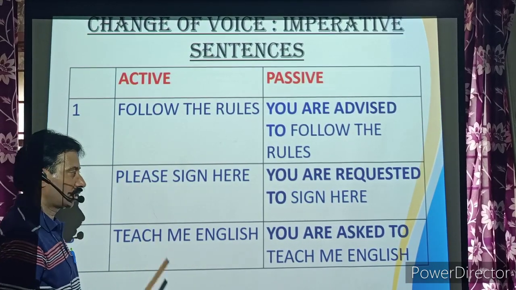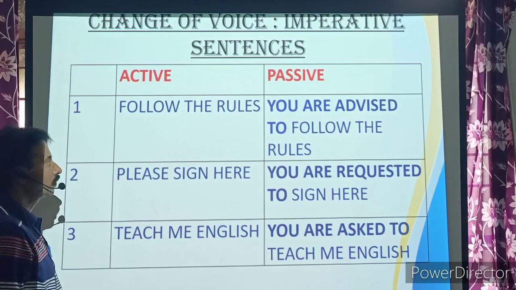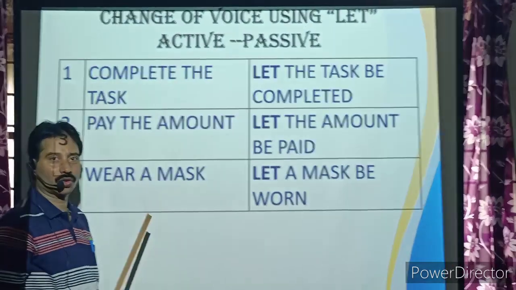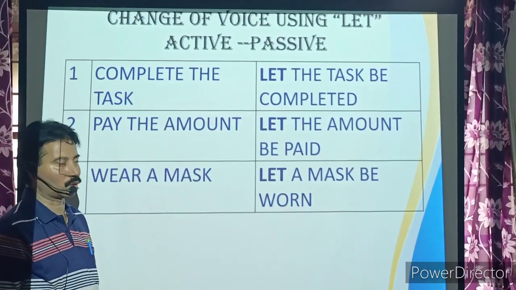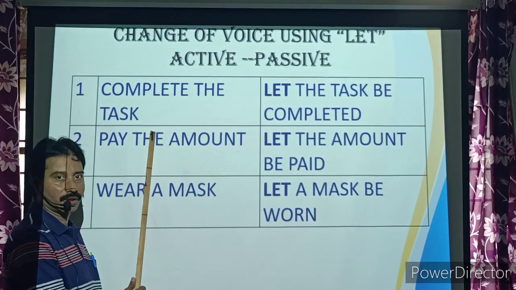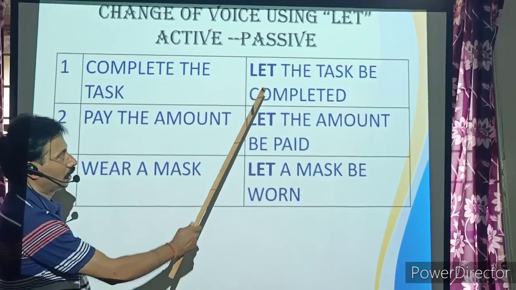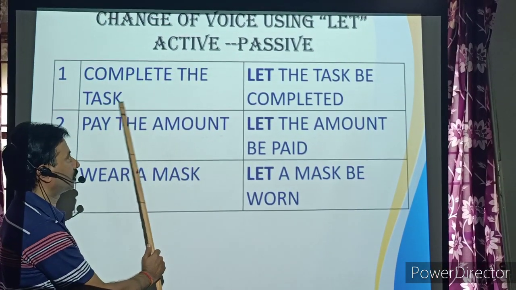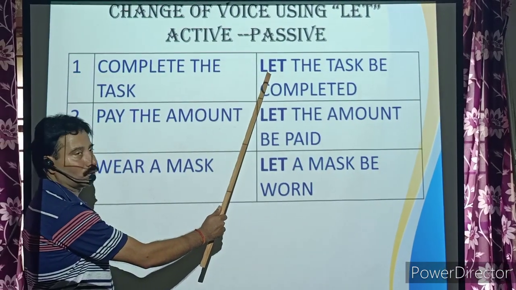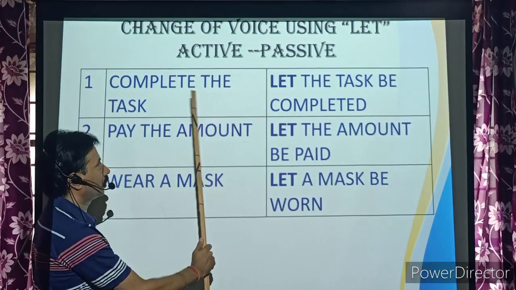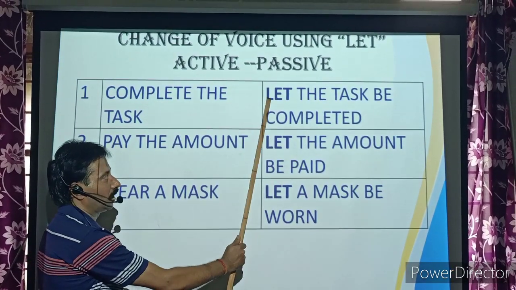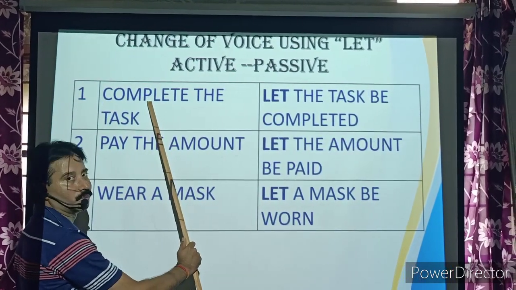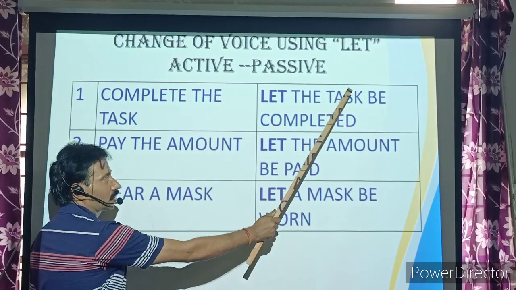Hope I am clear. Take a screenshot of this. The next one is, you can use let also for imperatives. Complete the task. It is an imperative. Use let in the beginning. Afterwards, take this object here: the task. Use be form before the verb. Complete is the verb. Let the task be completed.